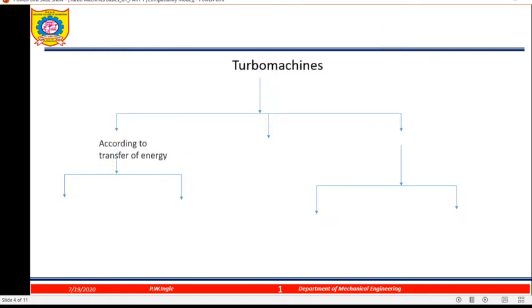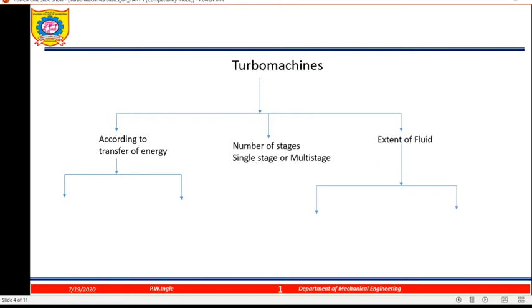Now next we will see classification of turbo machine. We have discussed that a turbo machine is a machine which transfers energy between rotor and fluid. So how to classify turbo machine? Turbo machines can be classified by considering various parameters. Number one is according to transfer of energy. Then according to number of stages, it may be single stage or multi-stage, and according to extent of fluid. Now according to transfer of energy, if the transfer of energy is from fluid to rotor, then we can say it is a turbine.